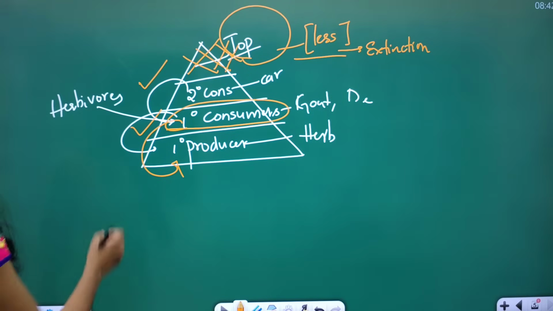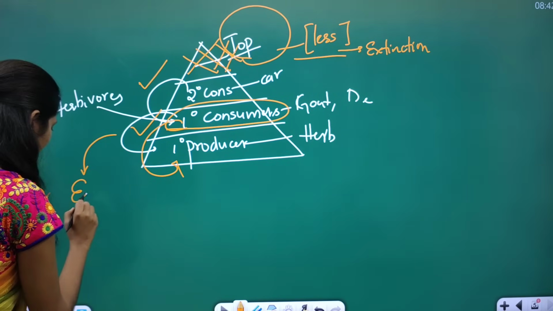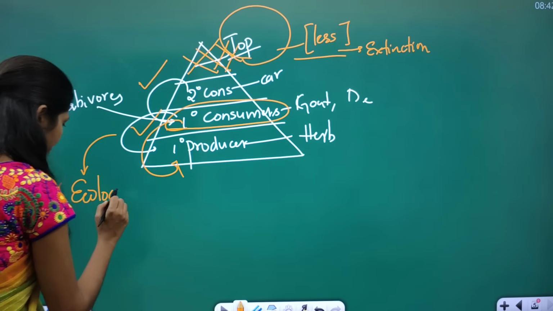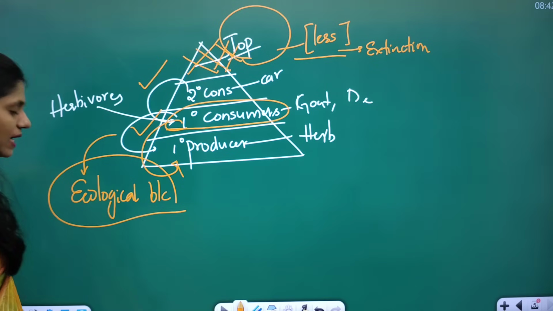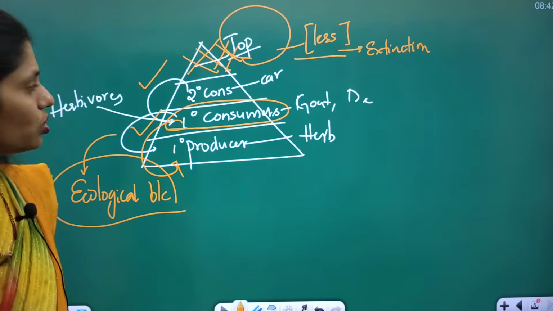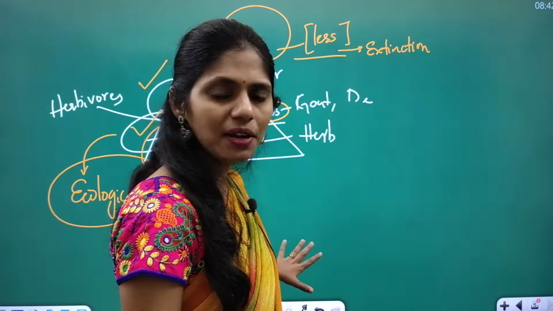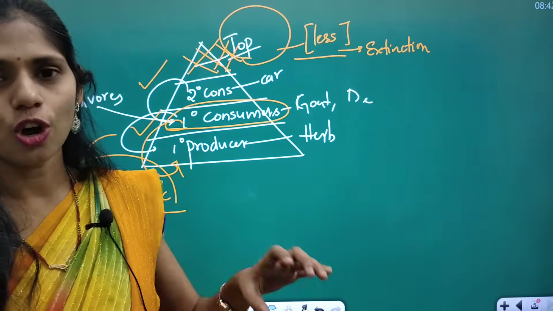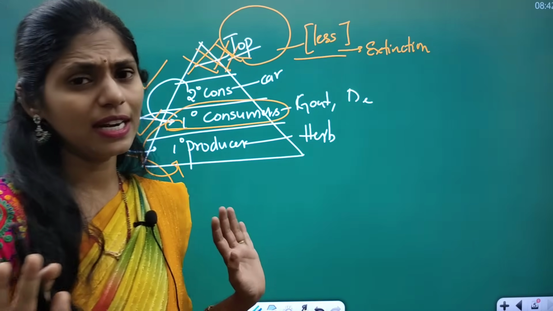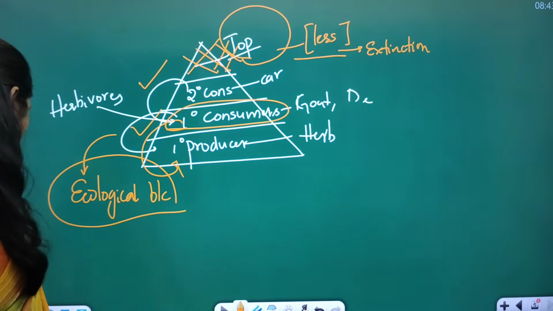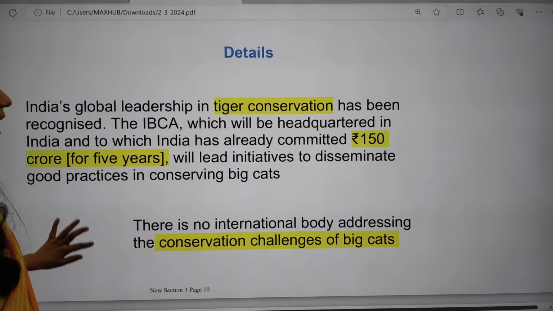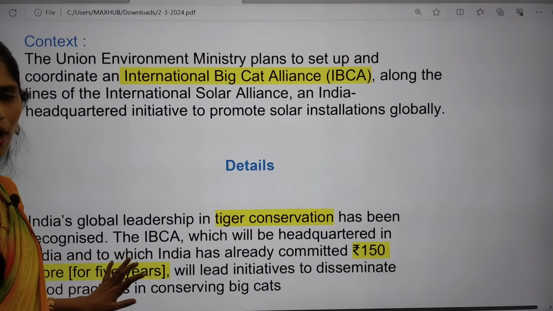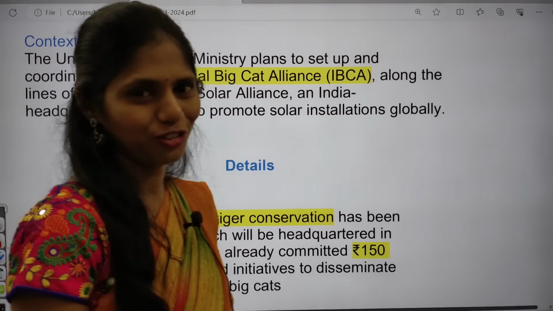Because of this, always we have to maintain ecological balance. Always we have to maintain this ecological balance for a sustainable environment. So because of this, we are focusing on conservation of these top carnivores. I hope you understand the importance, right? So now let us see this topic in detail. This topic, as I said, is important from your environment and ecology point of view.